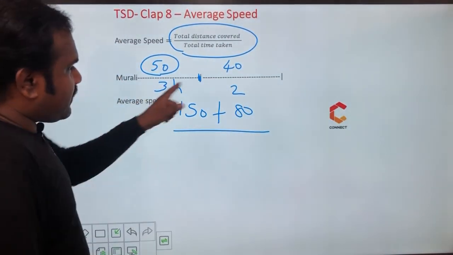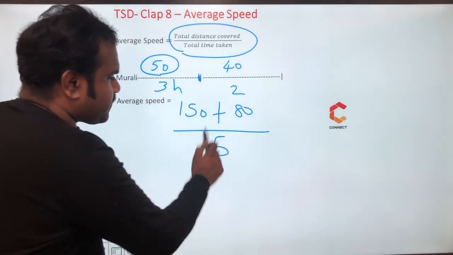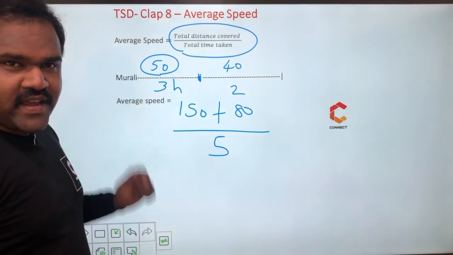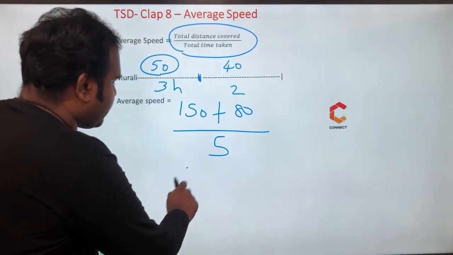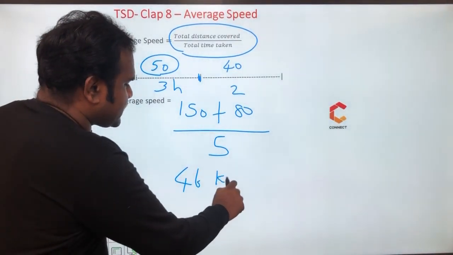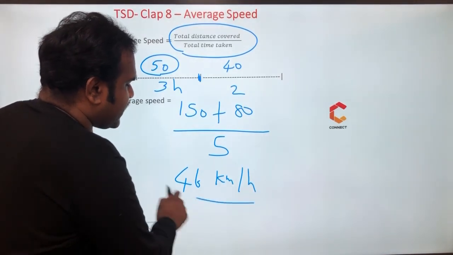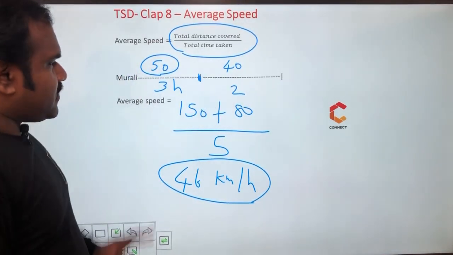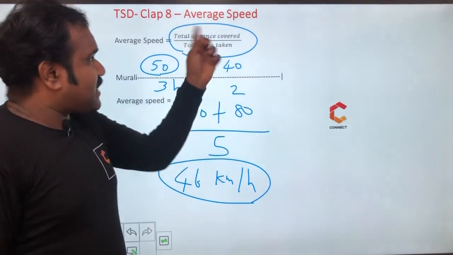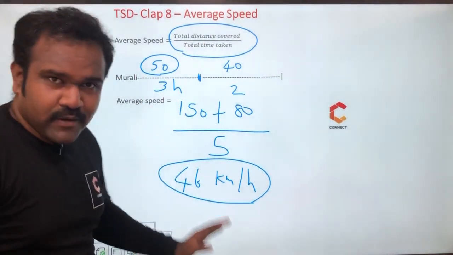By total time taken, which is 5 hours. So 230 by 5, nothing but 46 km per hour. 46 km per hour is the average speed of Murali in this journey. So what we have done is total distance covered by total time taken, we have taken in this example.